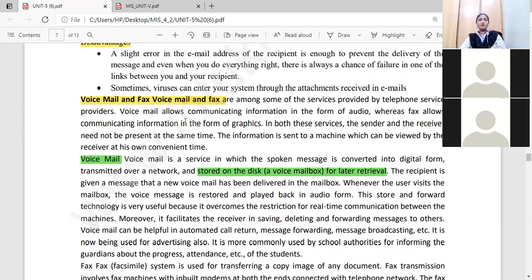So voicemail allows communicating information in the form of audio. How are we able to communicate that information? In the form of audio. Whereas a fax email communicates information in the form of graphics. We get the information in the form of documents also. In both these services, the sender and receiver need not be present at the same time.